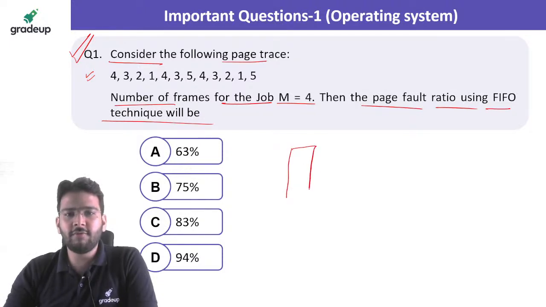So here we have the 4 page frames. Now let's start. We are using FIFO, so 4 is a page fault, 3 will be a page fault, 2 will be a page fault, similarly 1 will be a page fault here. Clear? Then we have 4, which is not a page fault because it is already present. 3 is already present, so no page fault. Now 5, so we have to replace one page, and as we are using FIFO, we have to replace 4. We can write 5 here.